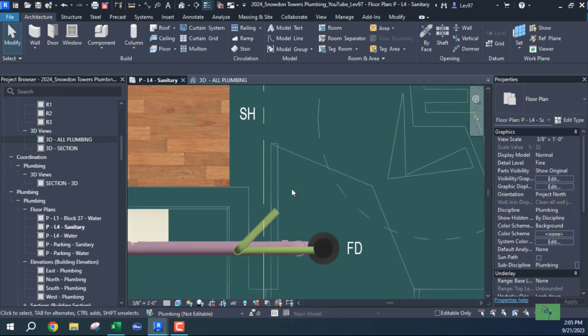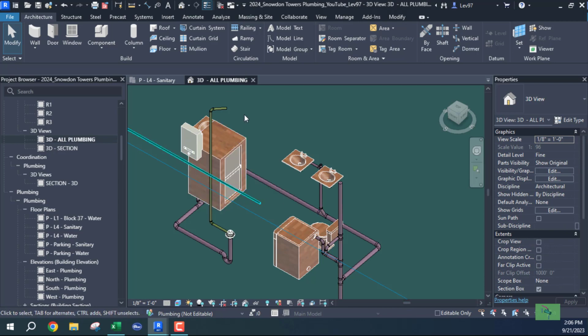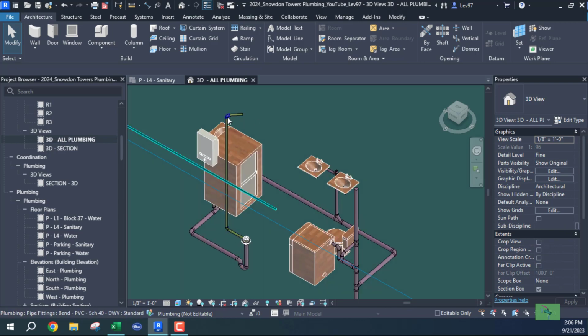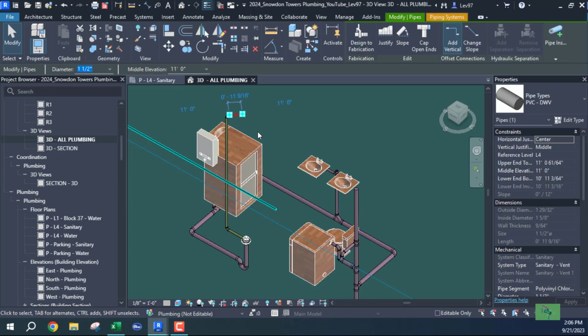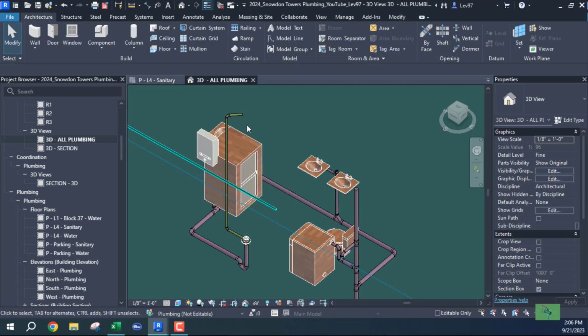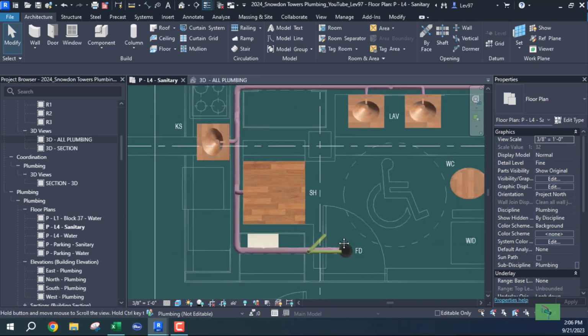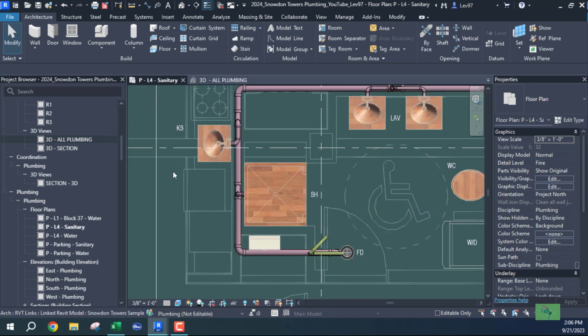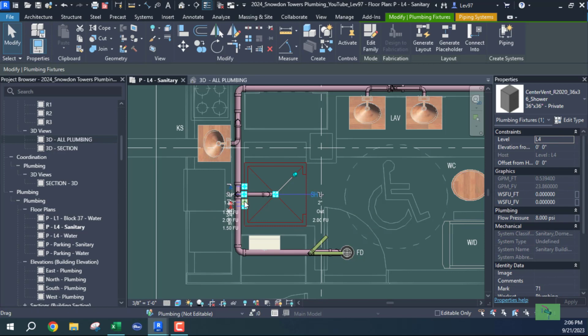And so if we look back, we can see that it goes up 11 feet. Well, it's 11.2 in this, 11 feet in this case. Okay, so that's good. I was going to say 11.2. I thought that was a 2, but it's not. Let's go back and let's pick up the shower. And same thing for my shower.